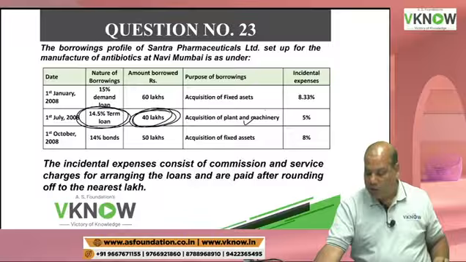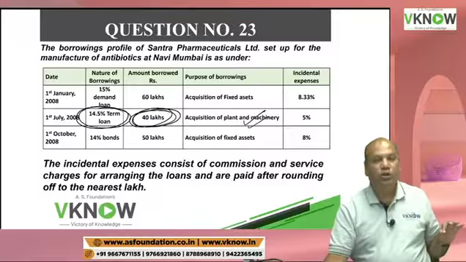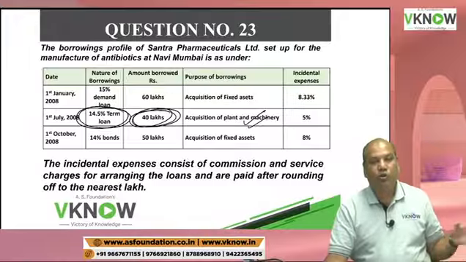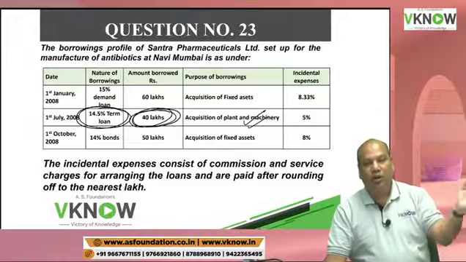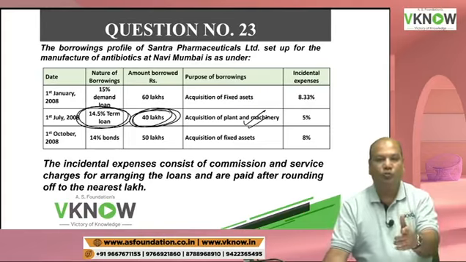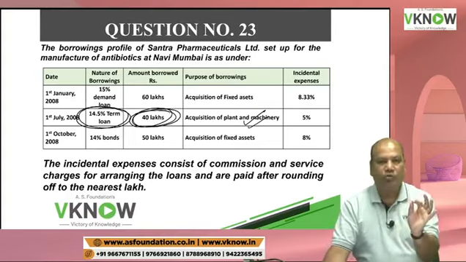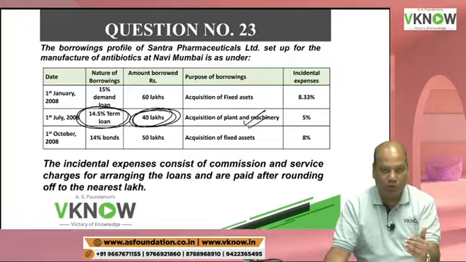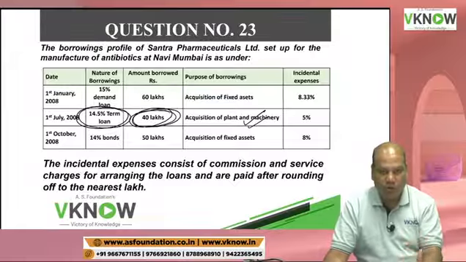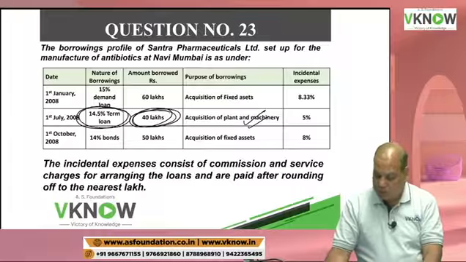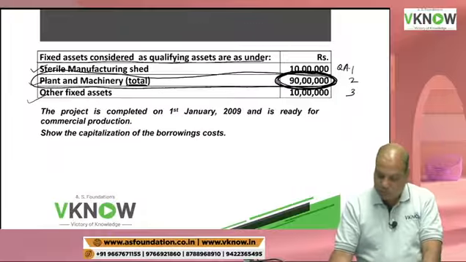So in case of plant and machinery, I will have to consider not only specific borrowing, I also have to assume that the remaining expenditure on plant and machinery was out of general borrowing. So always first we will assume that expenditure is out of specific borrowing, but if that specific borrowing is not sufficient, we assume the balance is out of general borrowing funds.